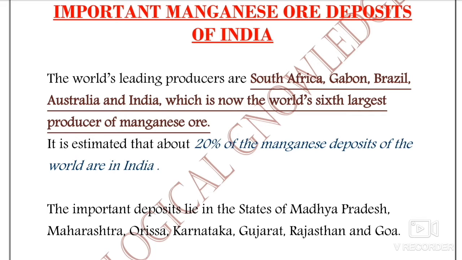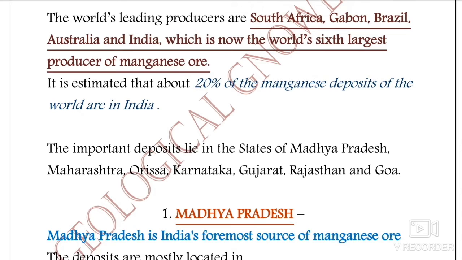India ranks sixth among the world's largest producers of manganese ores, and it is generally estimated that about 20% or more of the manganese deposits of the world are reported from India. And if we talk about the important deposits, they lie in the states of MP, Maharashtra, Odisha, Karnataka, Gujarat, Rajasthan, and Goa.